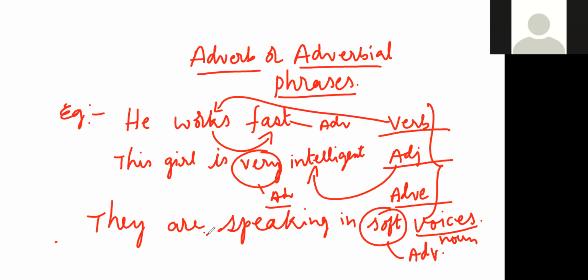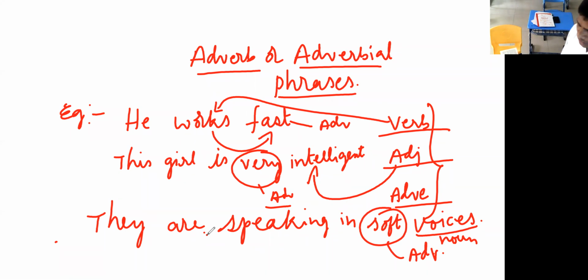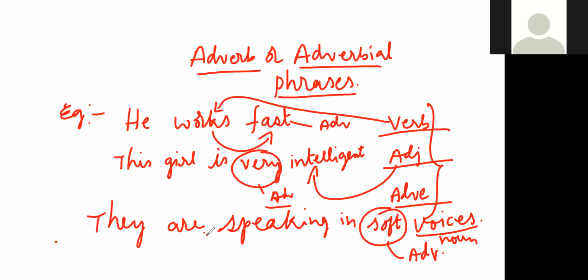So read examples. They were speaking in soft voices. The bus stopped in the middle of the road. They will arrive in some time. She made the card with love. Yes, all the underlined words which are given in the book are adverbial phrases. In soft voices. What kind of voices? Soft voice. In soft voices. In the middle of the road, where the bus has stopped. They will arrive in some time. She made the card with what? With love. With love. Yes, read kinds of adverbial phrases.